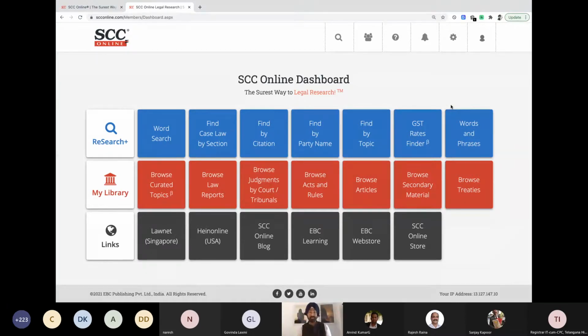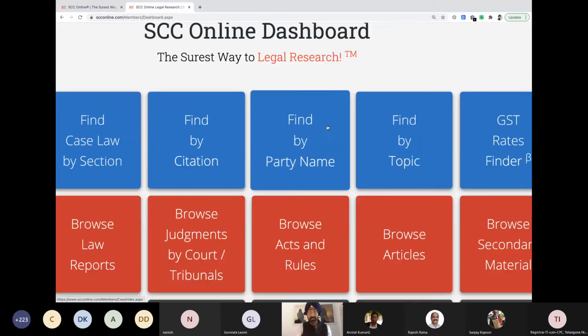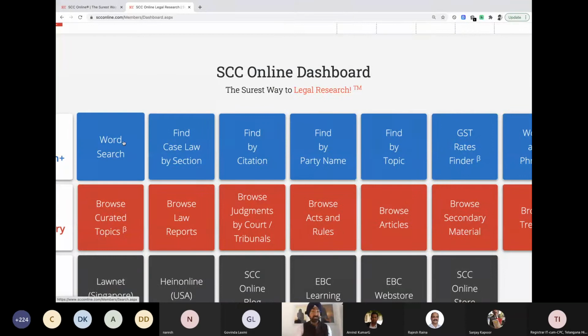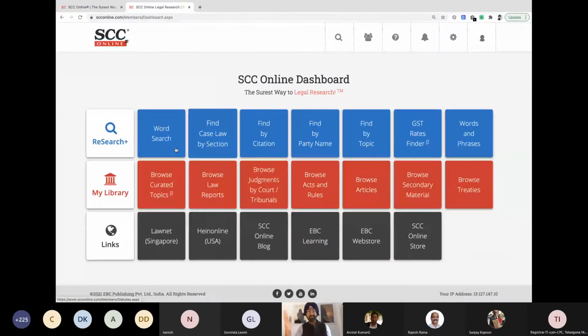It gives you options: do you have a party name? Then you must go for this tile. Find my party name, go with this. If you have a citation, you click on this. If you want to do a search with a particular word, you should come over here. So like this, these things can be used. So the blue tiles need something to search for. You need a party name, citation, act name, a section number, all that is available.